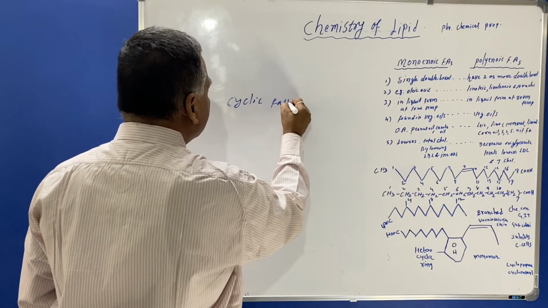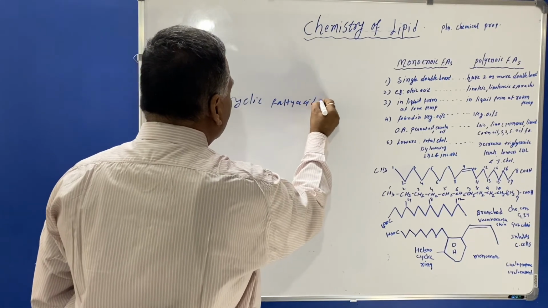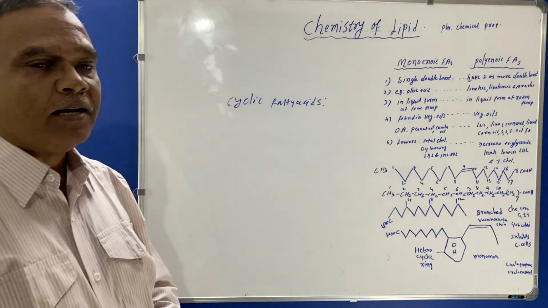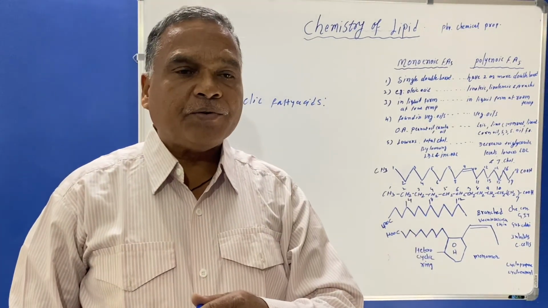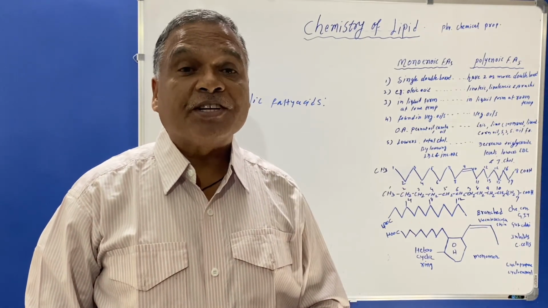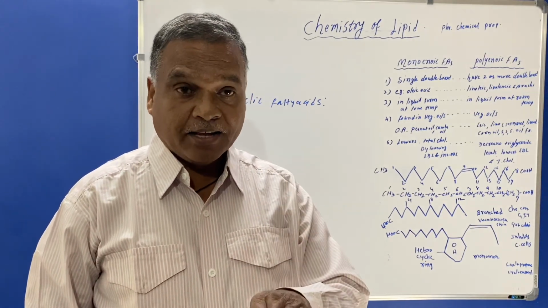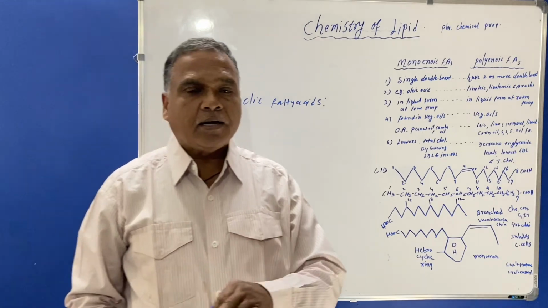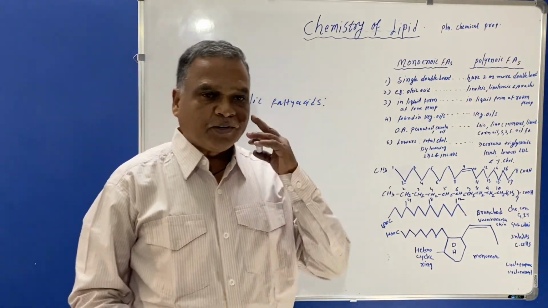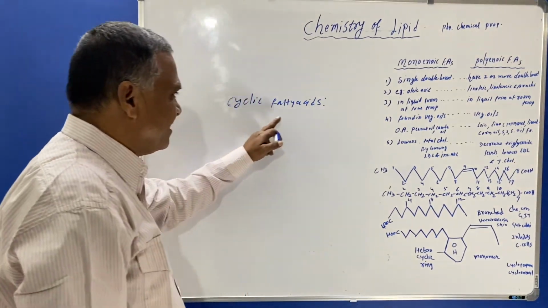Now we'll see the cyclic fatty acids. What is a cyclic fatty acid? It means fatty acids which have a cyclic ring in their structure. Therefore, it is said to be a cyclic fatty acid.